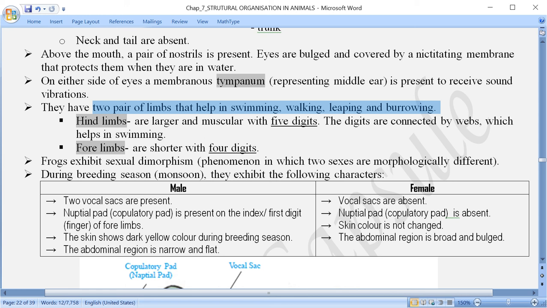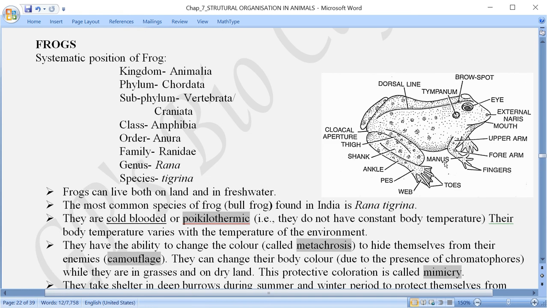Now in case of the forelimb and hind limbs, if you see the digits over here, digits में थोड़ा difference मिलेगा. Forelimb you can see over here. What is given as fingers, that is digits, D-I-G-I-T. Over here you see 4 digits: 1, 2, 3 and 4. But in the hind limbs you will find there are 5 digits.